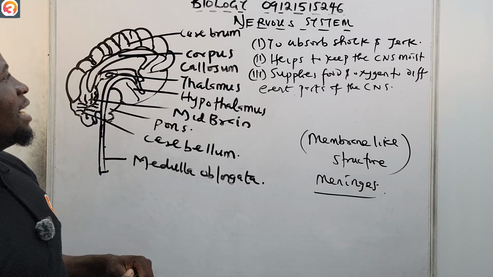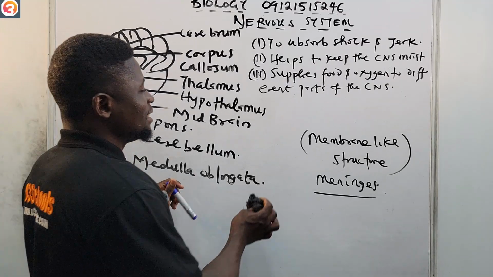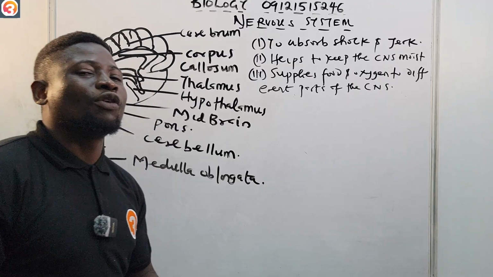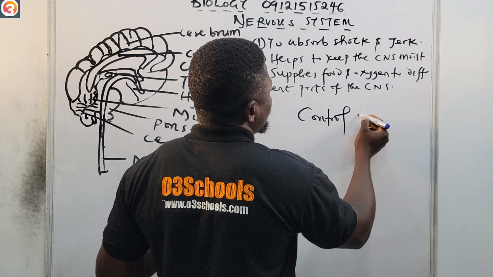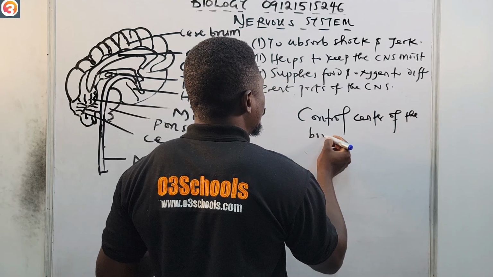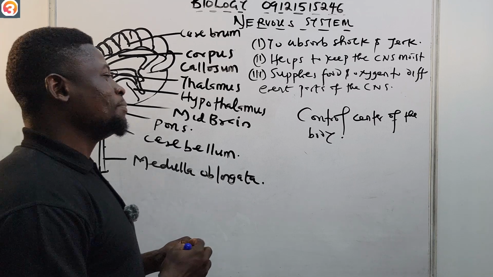So now that takes us to the brain. We say that the brain is the control center of the body.